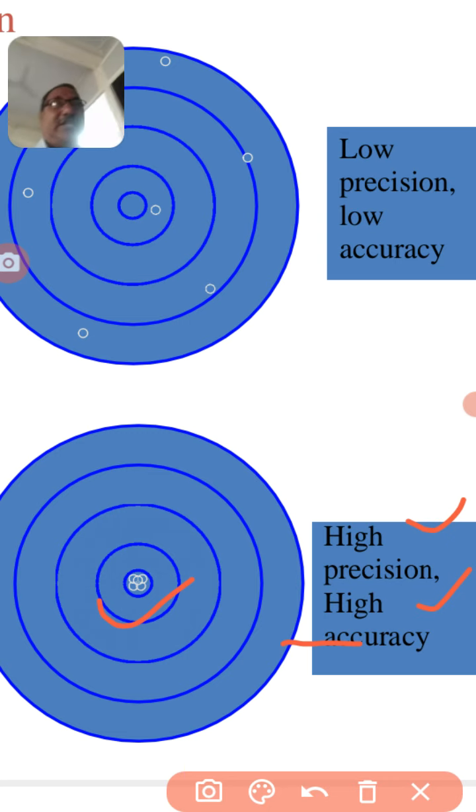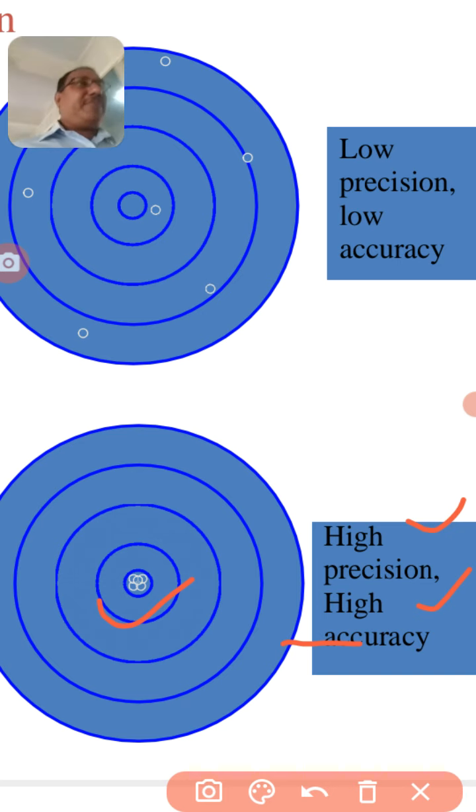So accuracy, you got it? Accuracy means closeness to the actual reading, while repeatedly close towards your output may be accurate or inaccurate, but repeatedly it is showing. If I am connecting 80 volt and repeatedly it is showing 85, 85, 85 means it is more precise, not accurate.